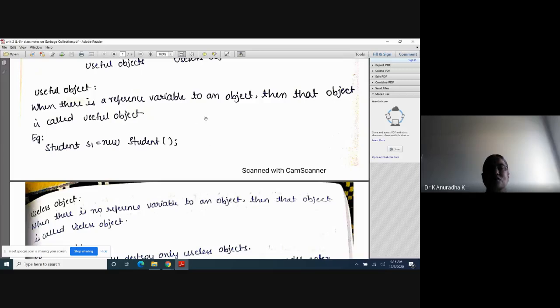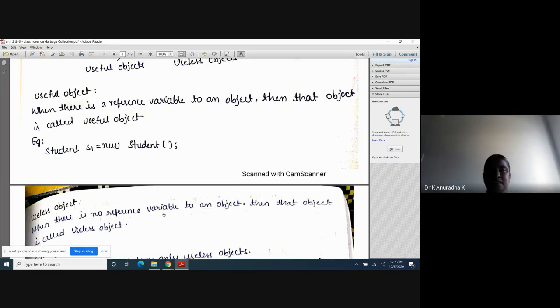So there is no reference variable for this object, and that object is called a useless object. Now understand the difference: if a reference variable is there for an object, that is a useful object. When there is no reference variable for an object, that is a useless object.